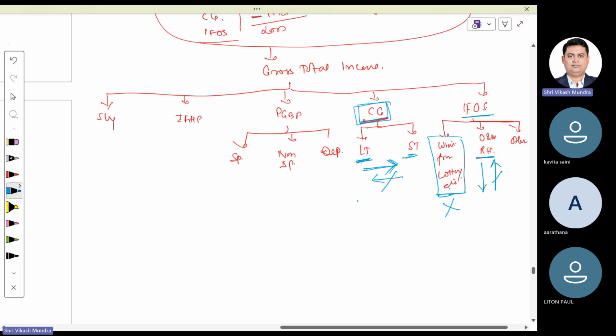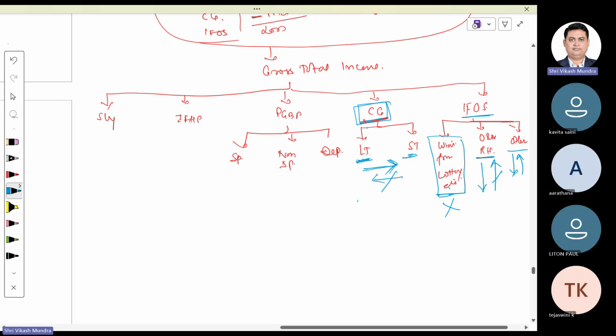Others have a cordial relationship with all of them. That means he takes assistance and gives assistance if they are in need. However, even though he has a cordial relationship with brothers and uncle, winning from lottery will not give any assistance. Capital gain will not take any help from him. Even though he offers his help, capital gain is Pushpa, jhukega nahi. Capital gain will never take any assistance from anyone.